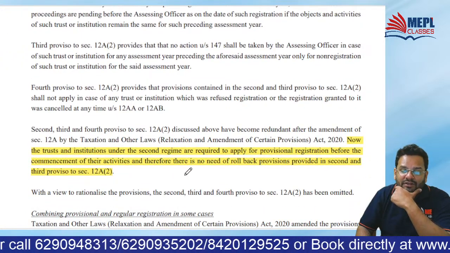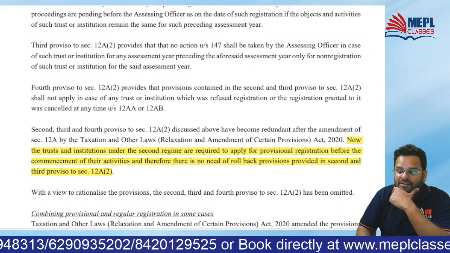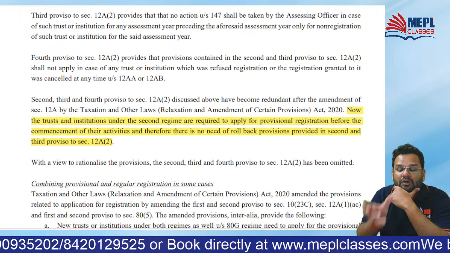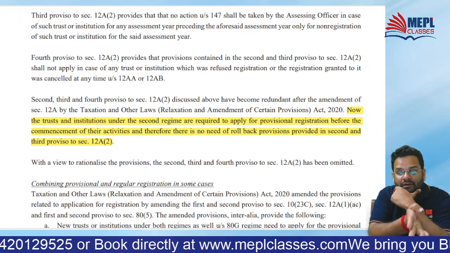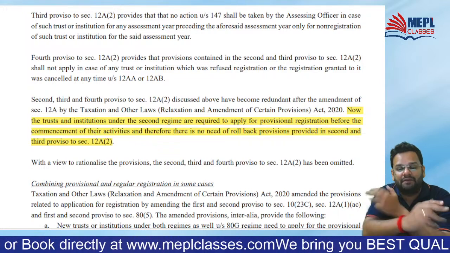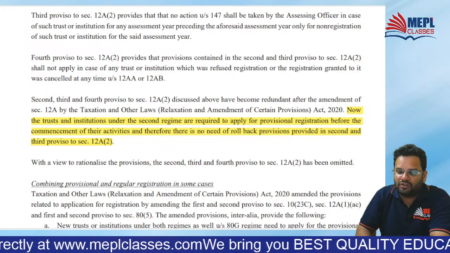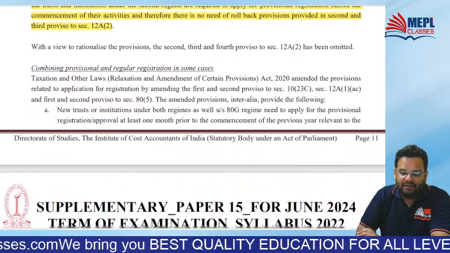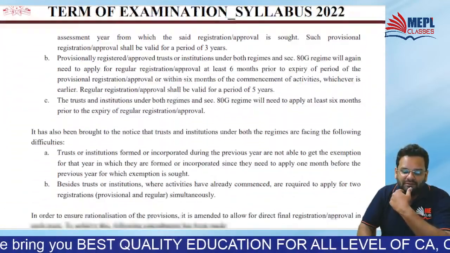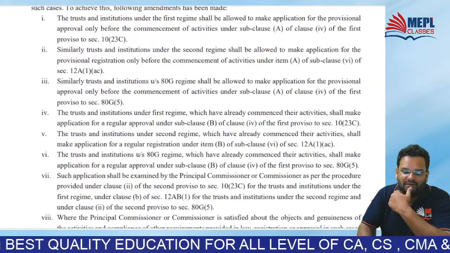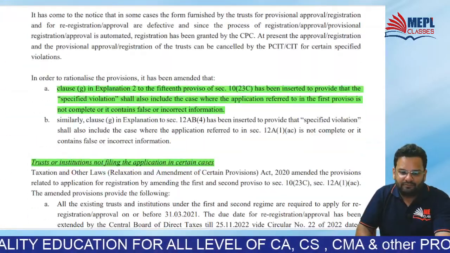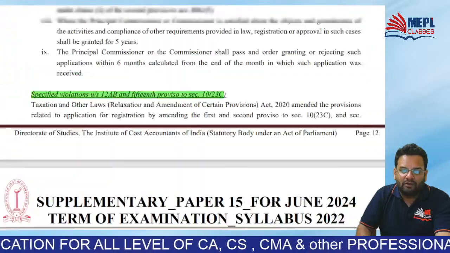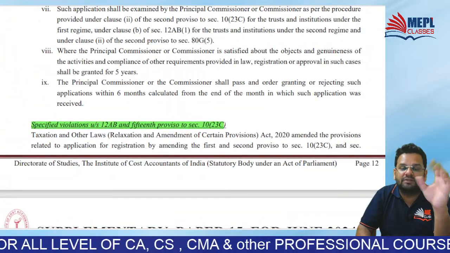Now trusts and institutions under second regime are required to apply for provisional registration before commencement of their activities. So there is no question of rollback provisions. These are very procedural changes. They will not affect your computations and understanding of this topic.